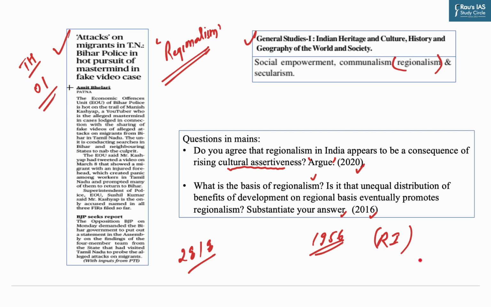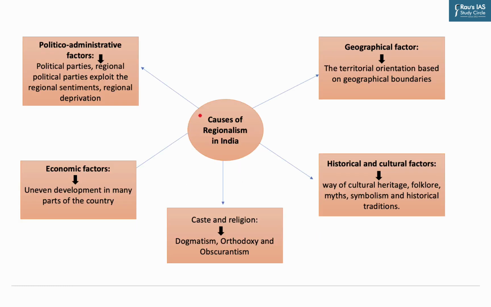It becomes a matter of concern only when regionalism crosses the boundary of nationalism. So let us understand what are the causes of regionalism in India. First of all, the geographical factor. Now, the territorial orientation based on geographical boundaries relate to the inhabitants of a particular region, which are symbolic, at least in the Indian context.